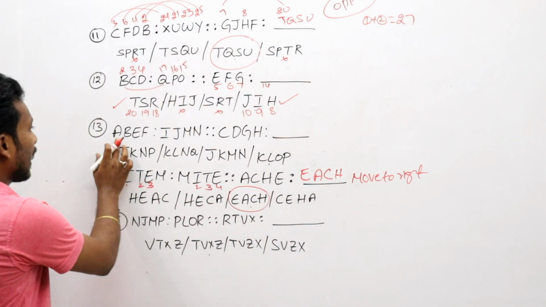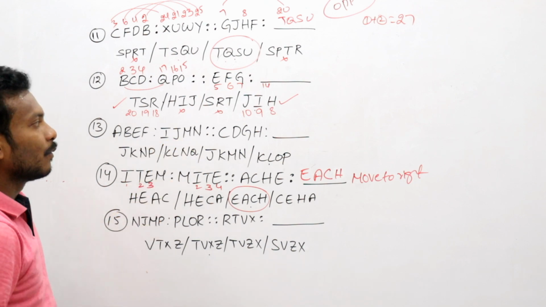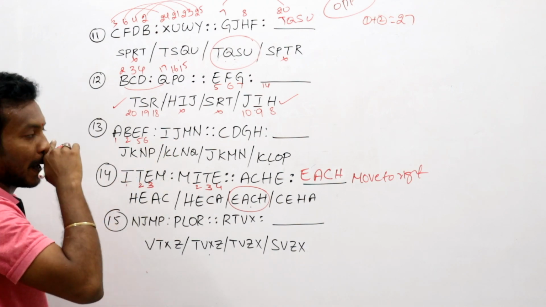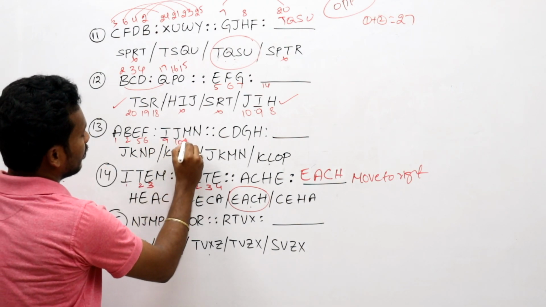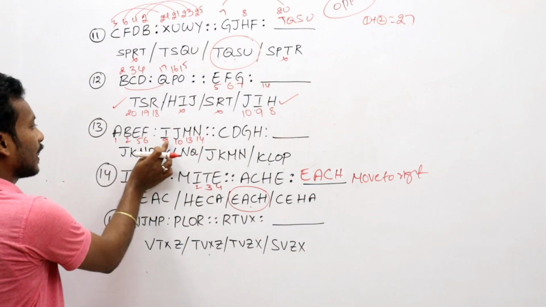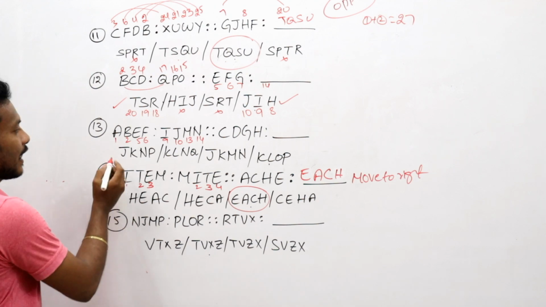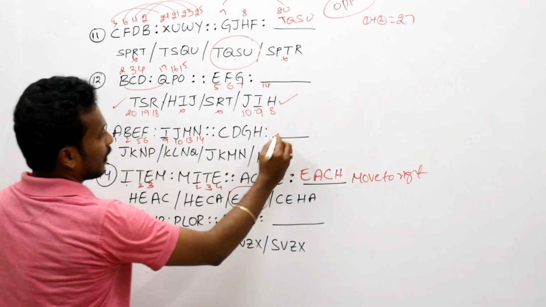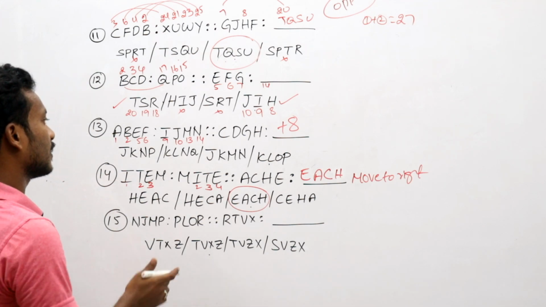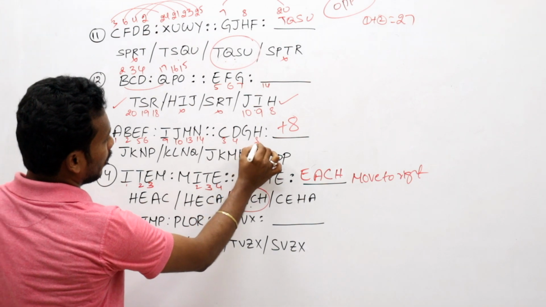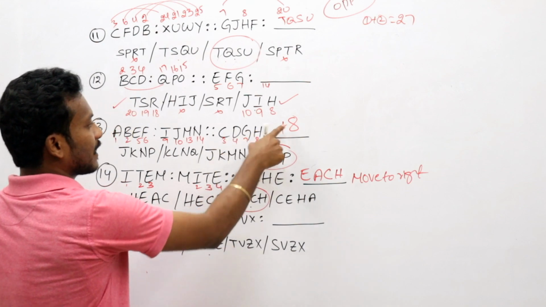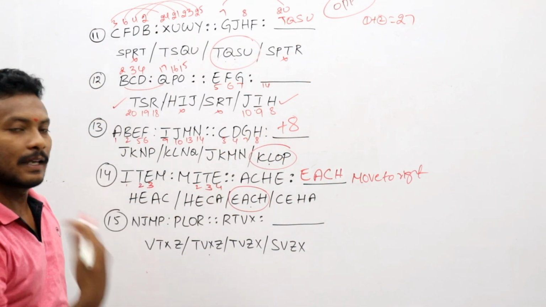Okay. Now next, A, B, E, F, I, J, M, G. What is the logic behind this? This one is taken as 1, 2, 5, 6. What is the value of I? 9, 10, 13, 14. Now values are increasing order here, and here also increasing order. Which one is added? Plus 8, plus 8, plus 8. Now take it as plus 8 for all the values. By getting these, 3, 4, 8, 7. By adding these, which one do you have to take? Plus 8 means 3 plus 8, 11. Now the 11th one is K, right?